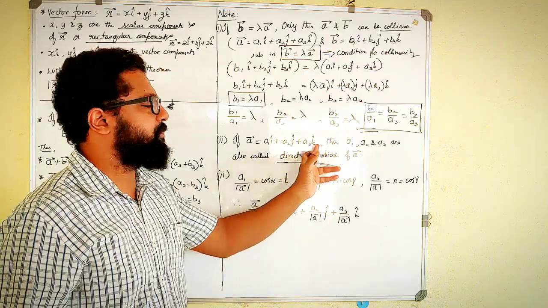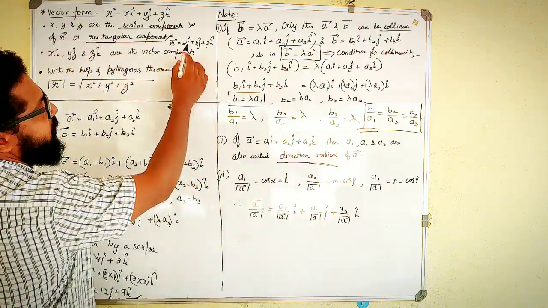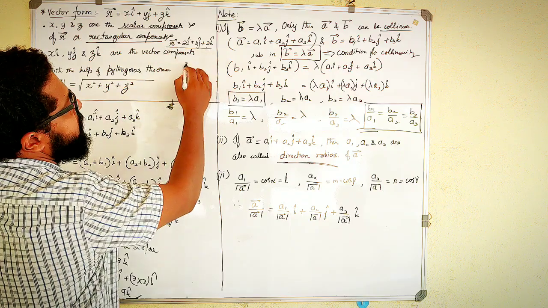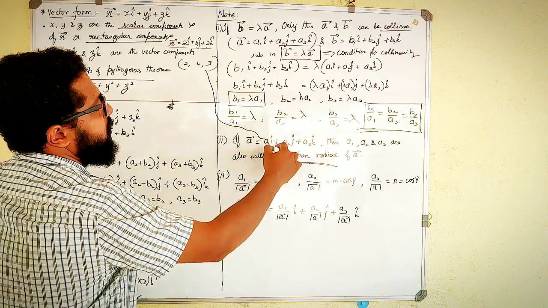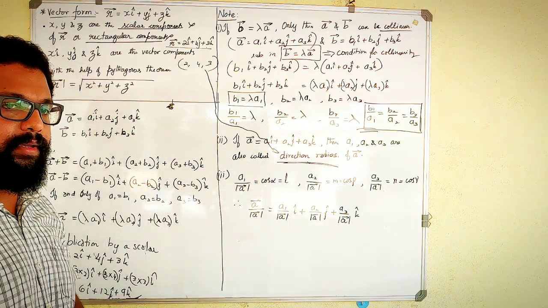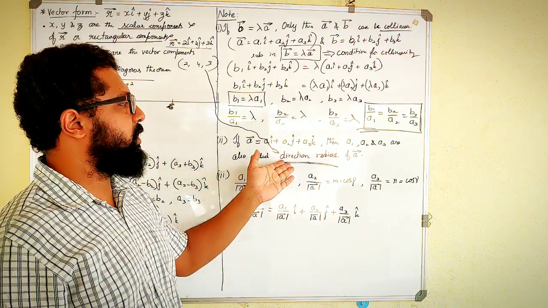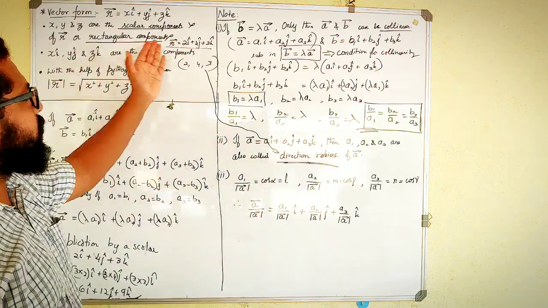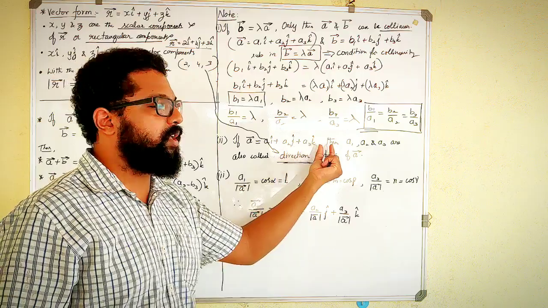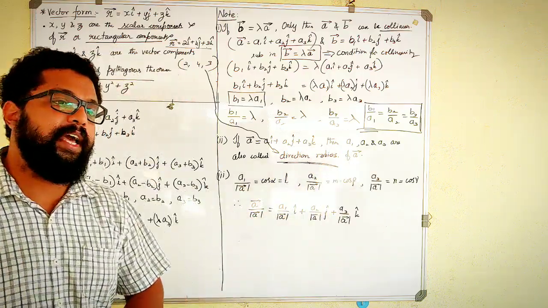Simply write the numbers. So if I ask what are the direction ratios of this R vector, it is nothing but 2, 4, 3, over. That is my answer for direction ratios. Clear? So direction ratios are simply the scalar components of a given vector, or the rectangular components, or simply the numbers of the given vector.